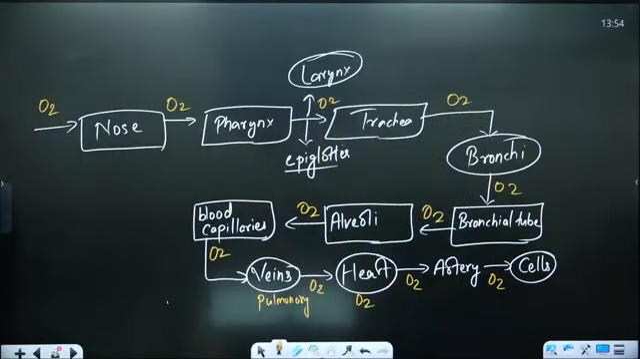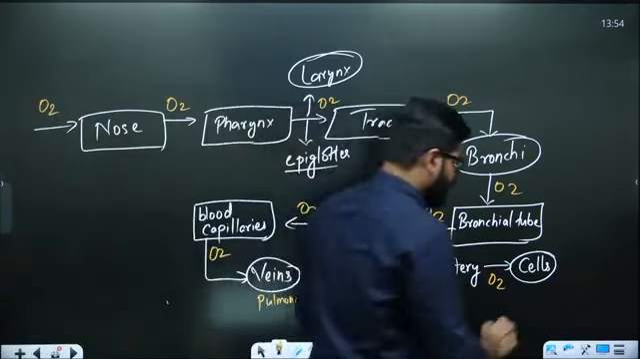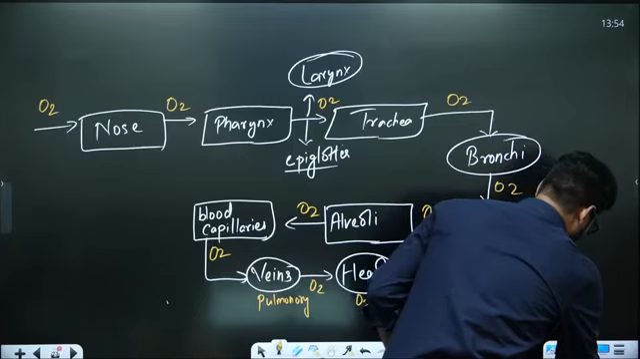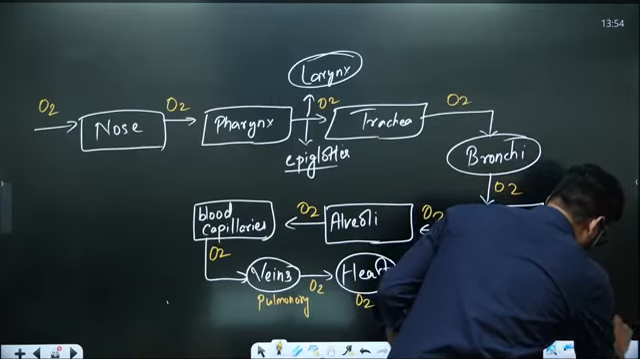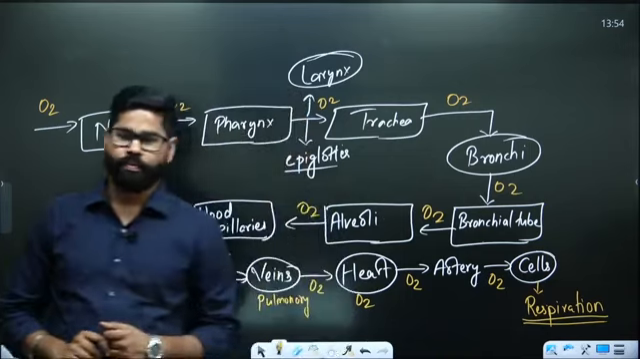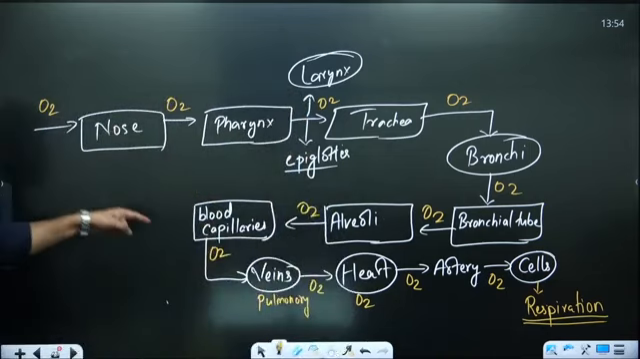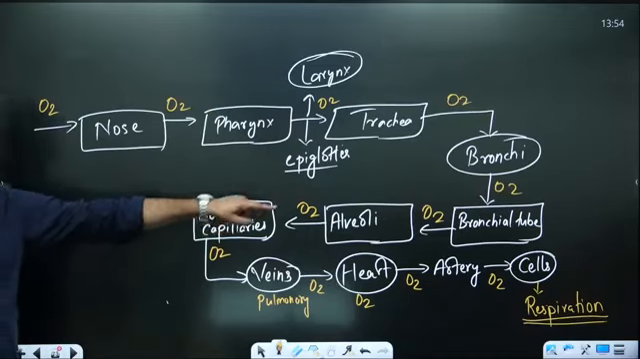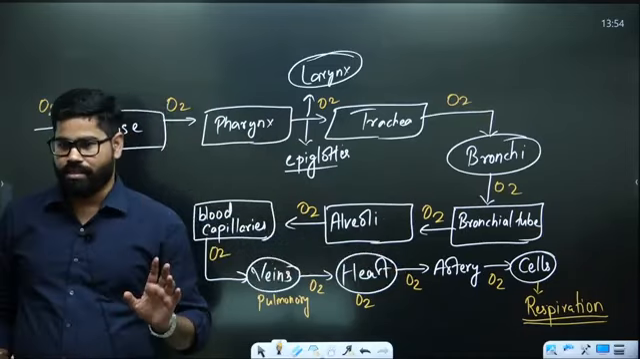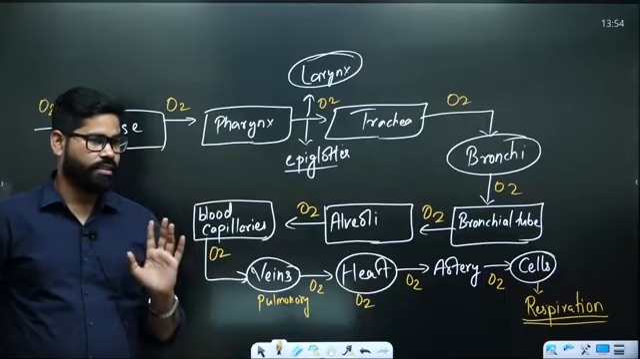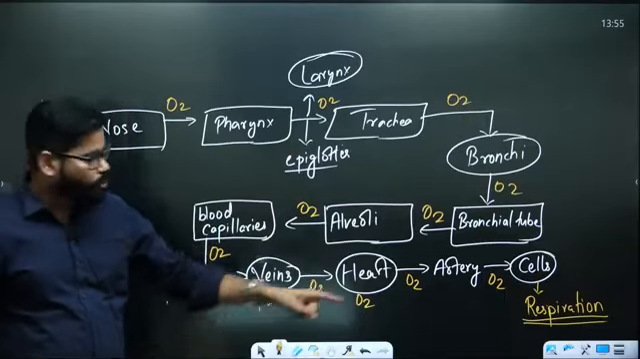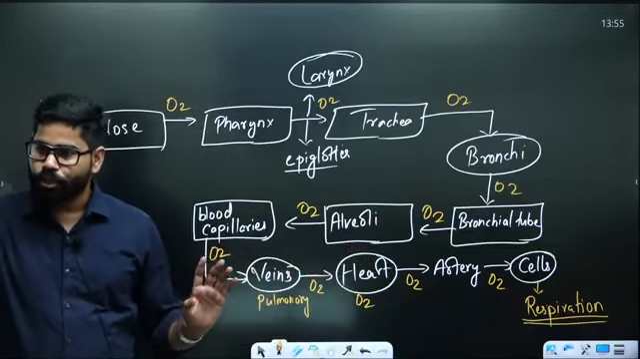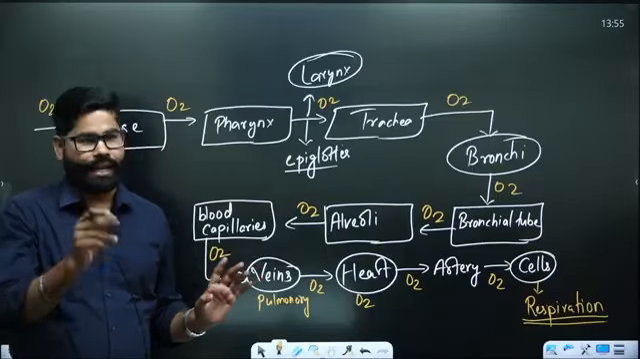Now, after this you will have the process of respiration at this part. So, respiration actually occurs there in the cell. Respiration is not only this part, respiration is actually going to take place in the cells. This is the root of respiration. It is going to the cells. And respiration is what? Use of oxygen to break down the food and generate energy.